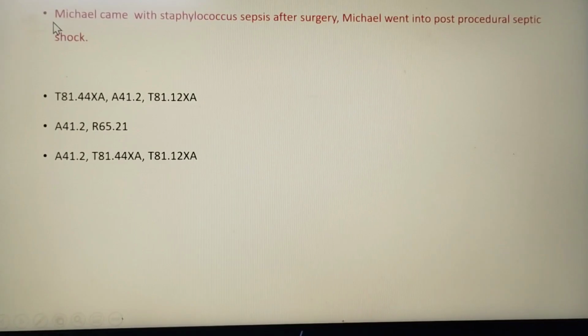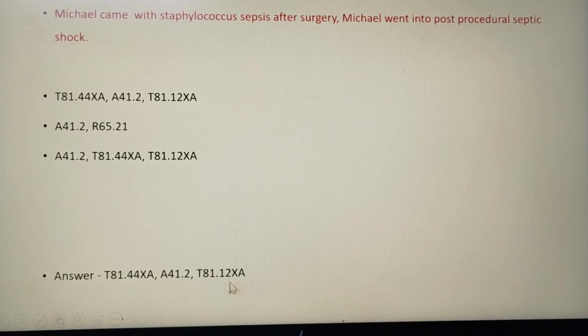So next question. Michael came with Staphylococcus sepsis after surgery, and Michael went into post-procedural septic shock. So this is a direct question. Here post-procedural septic shock is mentioned. So the answer is post-procedural septic shock, initial encounter, T81.44XA. And next we have to code the systemic infection, that means sepsis due to Staphylococcus aureus, sepsis due to Staphylococcus. This is the sepsis code. And coming to the last code, the post-procedural septic shock.